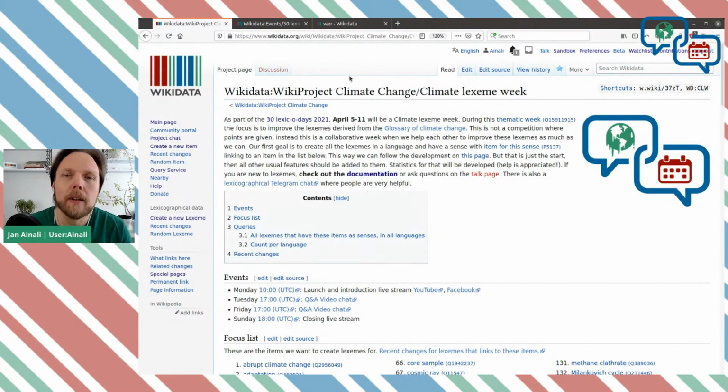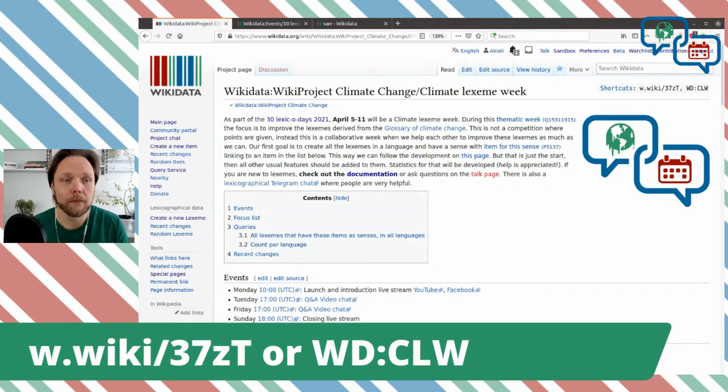So here is the overview page, the project page, so to say, for the week. And we also set up a few shortcuts you can see here, and I'm going to bring them up on screen so that you can easily find this. So the shortcut on Wikidata is WD:CLW for Climate Lexeme Week. Or you can go with the second shortcut shown on screen, and that will bring you to this very page.